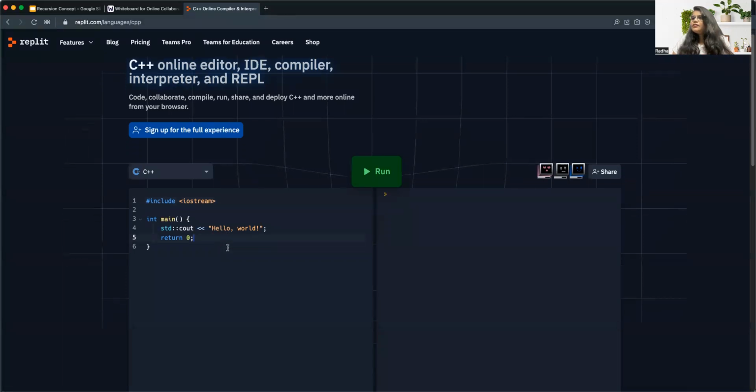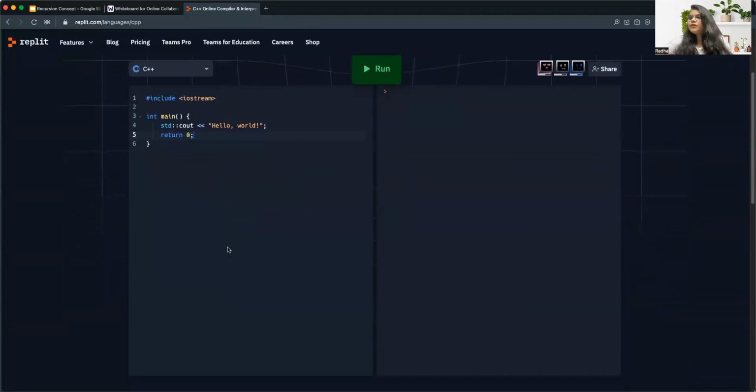So let me go and write the code for the calculation of factorial. Let me first remove this. Let's take a variable and store a number 5 into it, for which we want to calculate the factorial. And let's make a function. Let's suppose the name of the function is calculate factorial, and pass this number to this function.